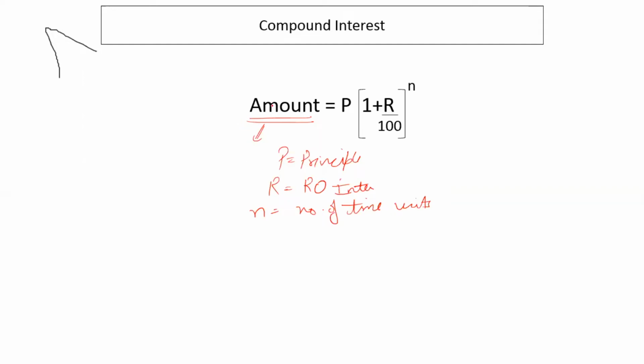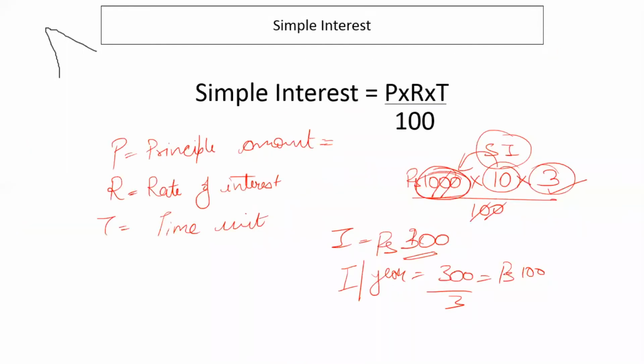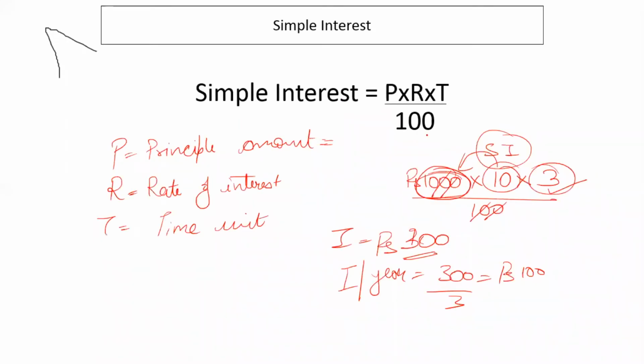In compound interest, just remember this, that the formula here is for the amount. It is for amount and not for compound interest. While in simple interest, the formula is of simple interest. To calculate amount in case of simple interest, you will have to add principal to this formula, right? So amount would be P plus PRT by 100, correct?